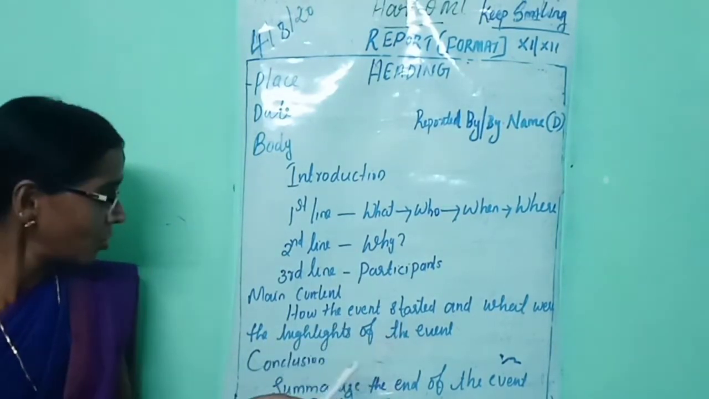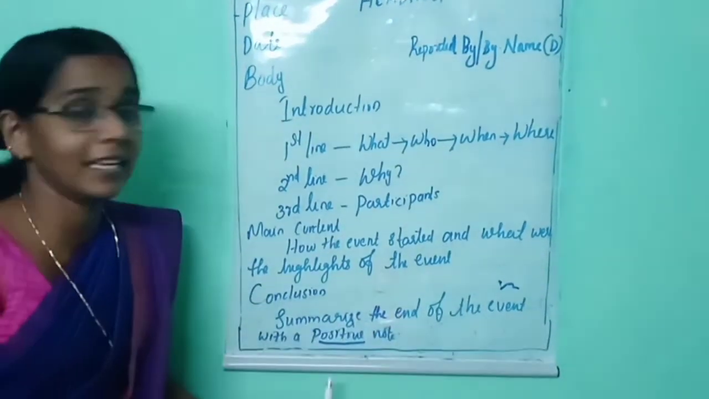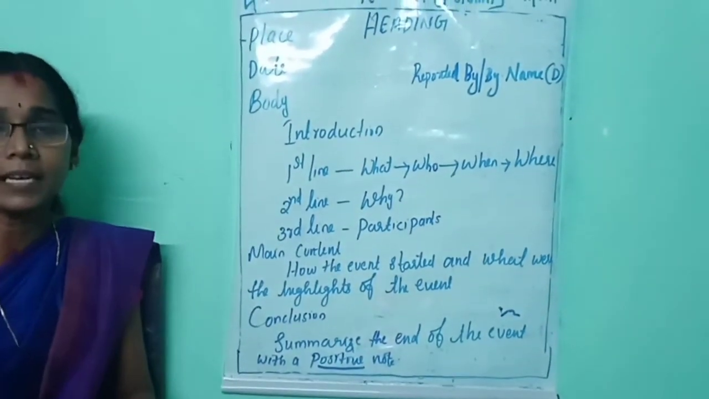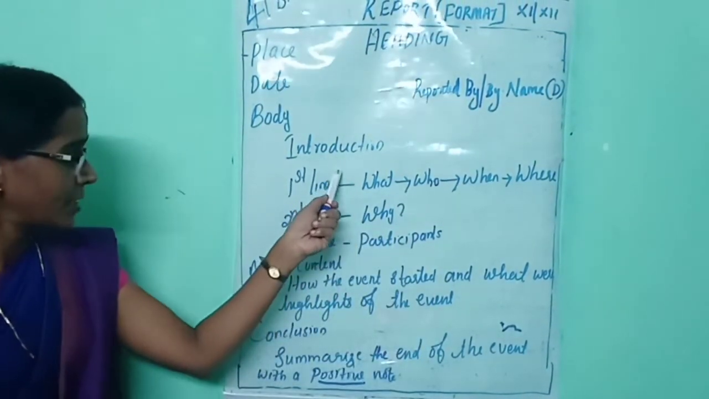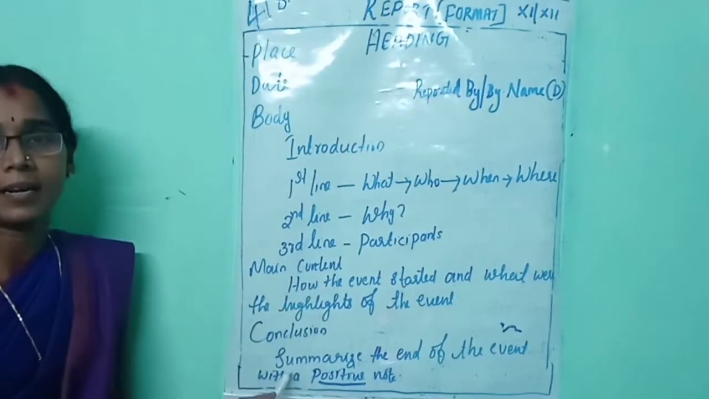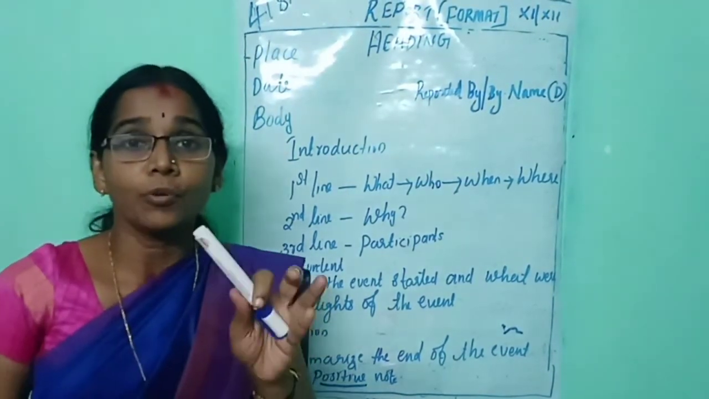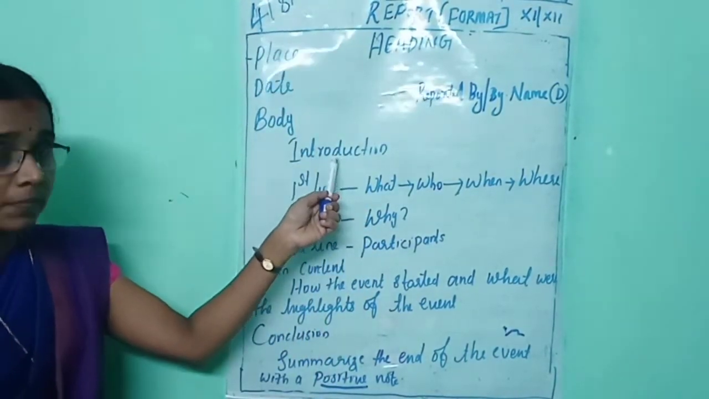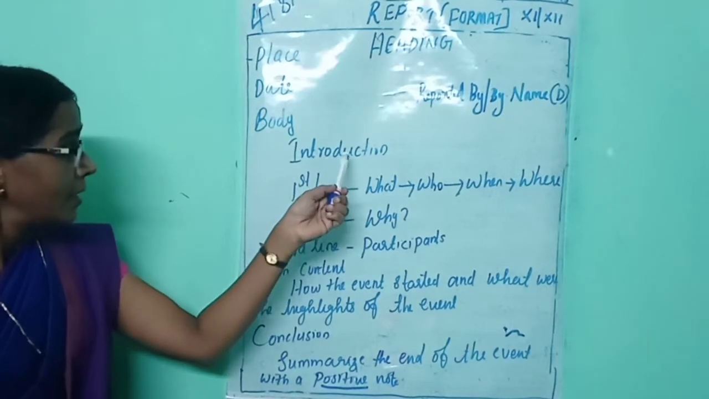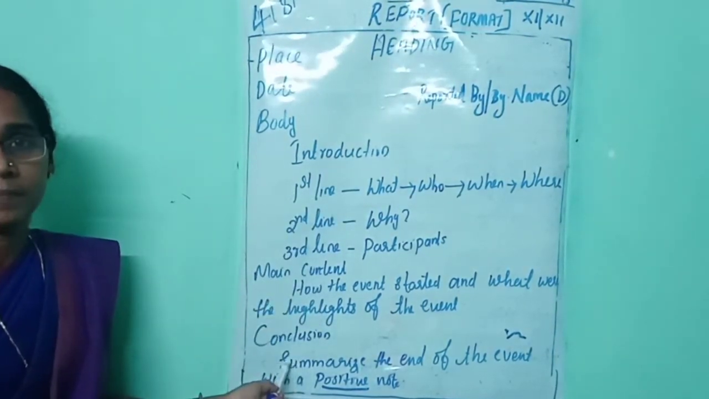Then moving on to the last one, conclusion. Summarize the end of the event with a positive note. That means a report includes 3 paragraphs. That means the introductory paragraph, main content and conclusion. This is the format of the report. When you write the report, you should remember this format. Listen. It includes 3 paragraphs, introduction, main content and conclusion.